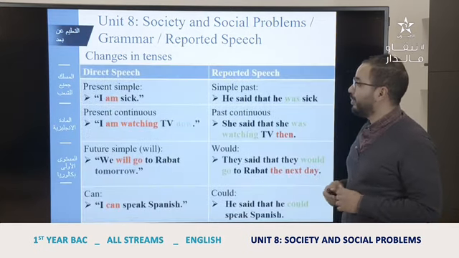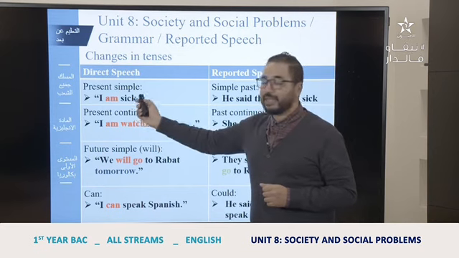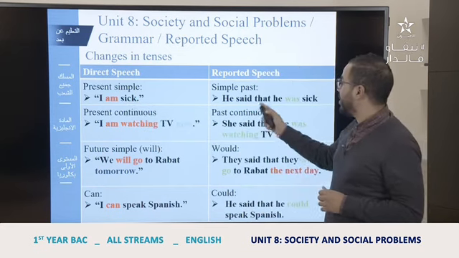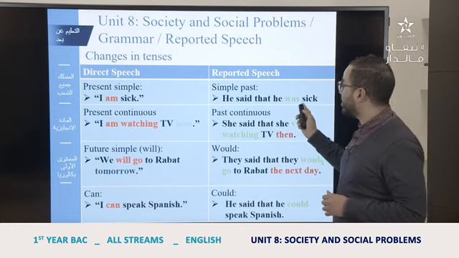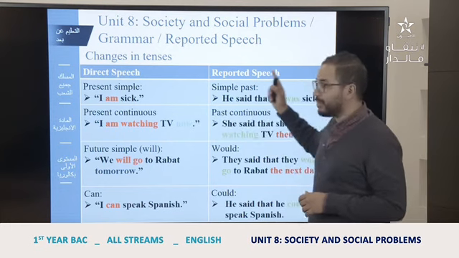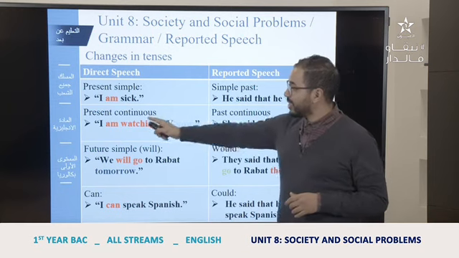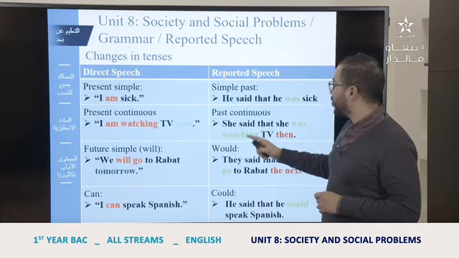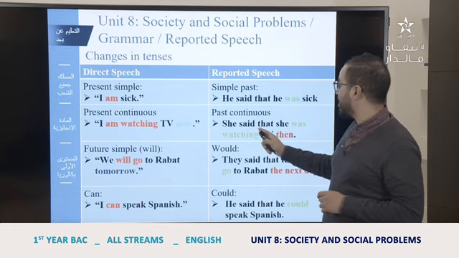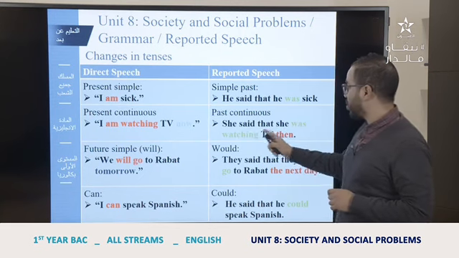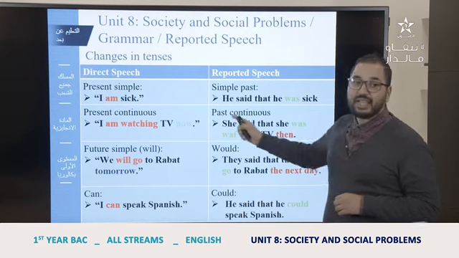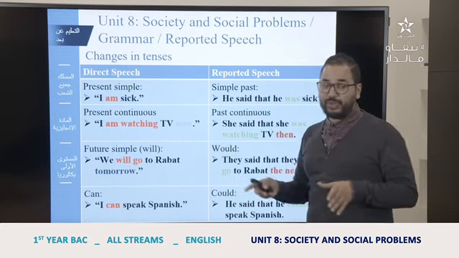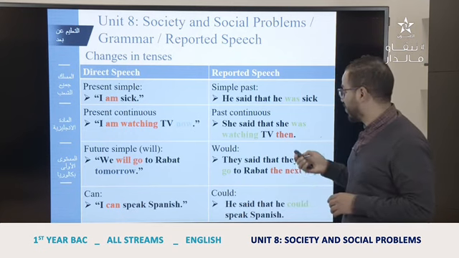So this is a table. For example, here the present, "I am sick," to be. The past simple, he said that he was sick, so present becomes the past. The present continuous, "I'm watching TV now," becomes past continuous. She said that she was watching TV then. Now we change it to then. Present continuous becomes the past continuous.